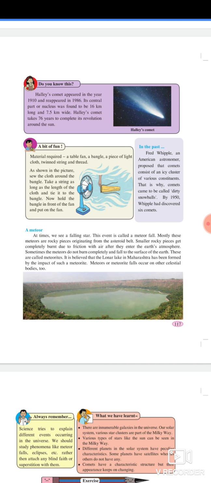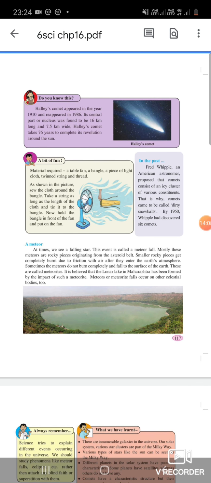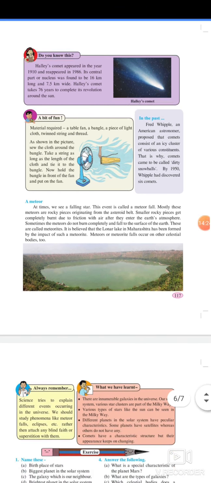In the past, Fred Whipple, an American astronomer, proposed that comets consist of an icy cluster of various constituents. That is why comets came to be called dirty snowballs. By 1950, Whipple had discovered 6 comets.